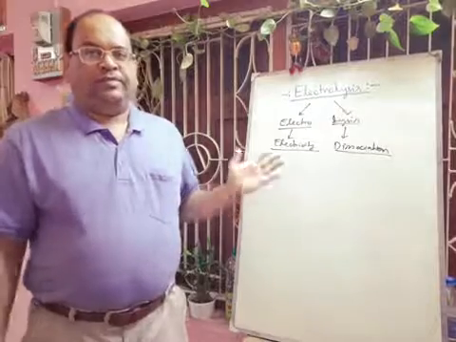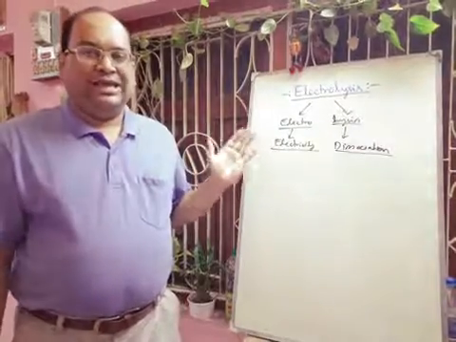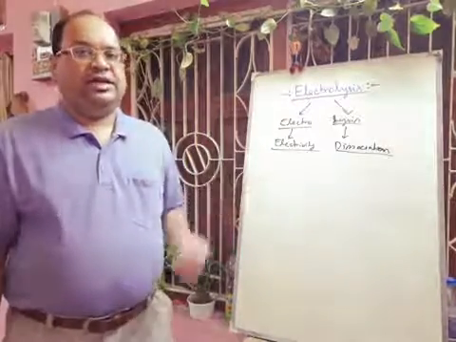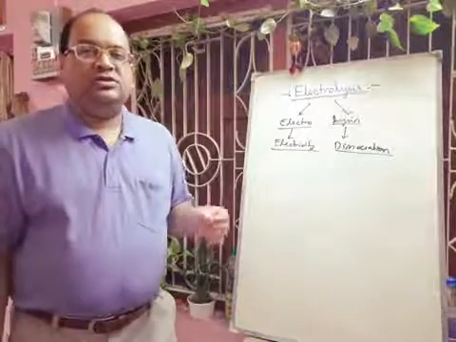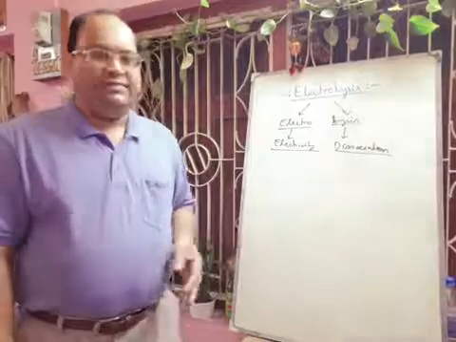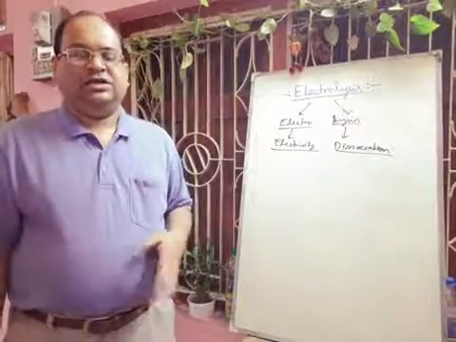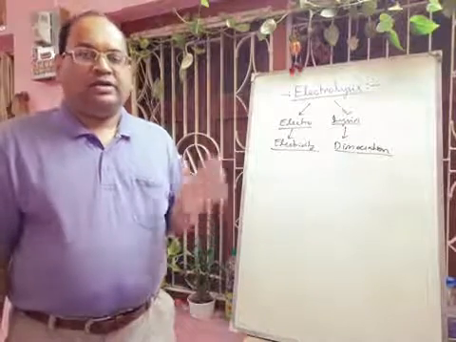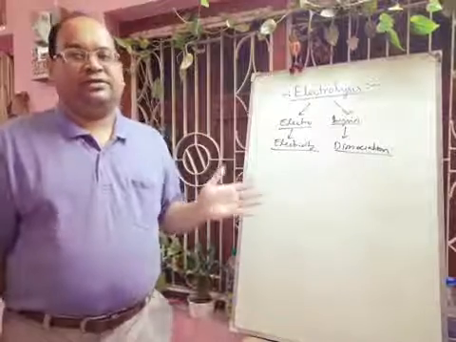So by passing of electricity, there will be some chemical dissociation reaction. Suppose if you pass electricity through acidulated water, then water molecules will break up by electricity into hydrogen gas and oxygen gas. So this is a chemical change called electrolytic dissociation of water, and the process is called electrolysis.